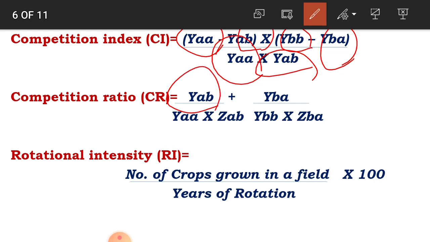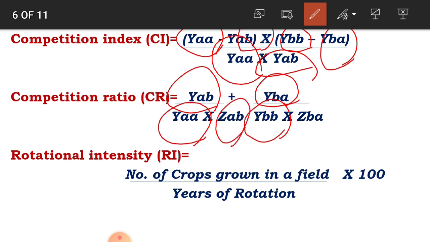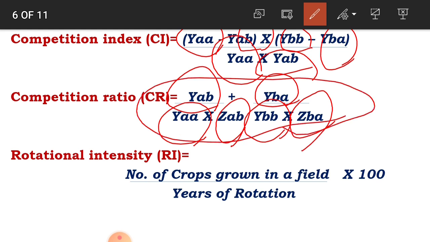YAB is the yield of crop A as an intercrop, YBA is the yield of crop B as an intercrop, small aa is the yield of crop A as a pure crop, and YBB is the yield of crop B as a pure crop. ZAB and ZBA are the expected yields of crop A and crop B. This is the formula for calculating the competition ratio.